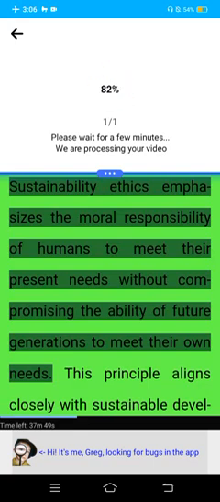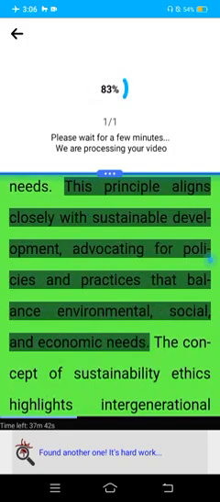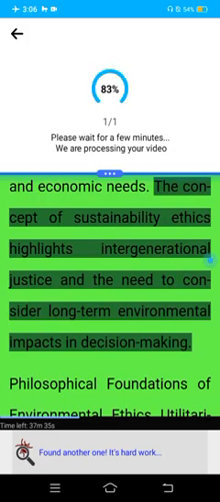Sustainability ethics emphasizes the moral responsibility of humans to meet their present needs without compromising the ability of future generations to meet their own needs. This principle aligns closely with sustainable development, advocating for policies and practices that balance environmental, social, and economic needs. The concept of sustainability ethics highlights intergenerational justice and the need to consider long-term environmental impacts in decision-making.